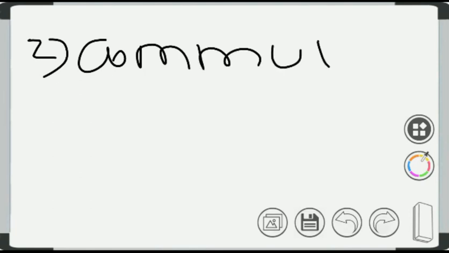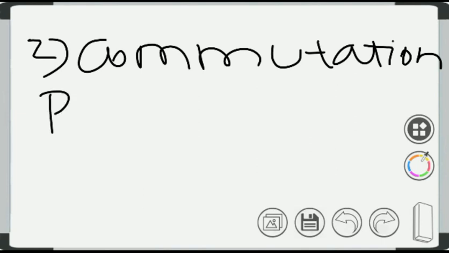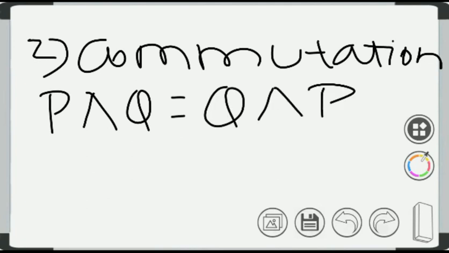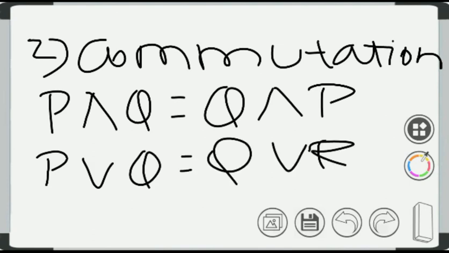Now second comes commutation. In this commutation, the symbol denoted is P and Q equals Q and P. Simply reversed. P or Q equals Q or P. Simply reversed. So this is the property of commutation law.